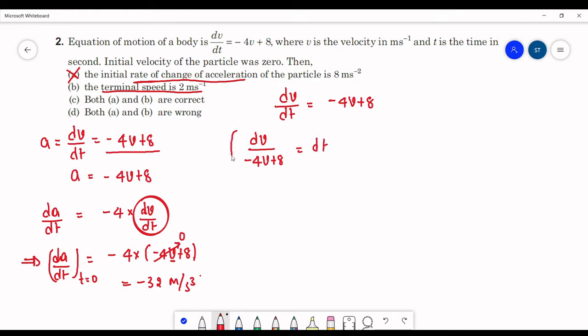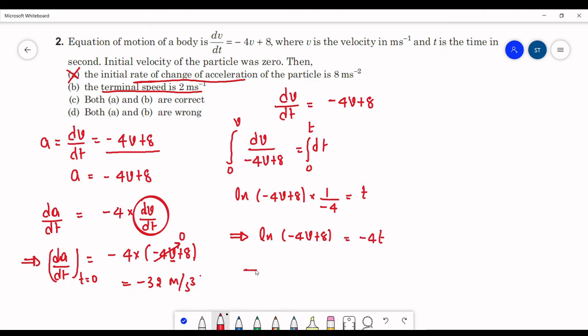Now integrate this. Let us assume at a time t, the velocity of the body is v. So this integration will be ln(minus 4v plus 8) into 1 upon minus 4 equals the integral of dt, which will be t. As the lower limit is 0, I can directly write this. So here we can write ln(minus 4v plus 8) equals minus 4t. If you remove the logarithm, this will be minus 4v plus 8 equals e power minus 4t.